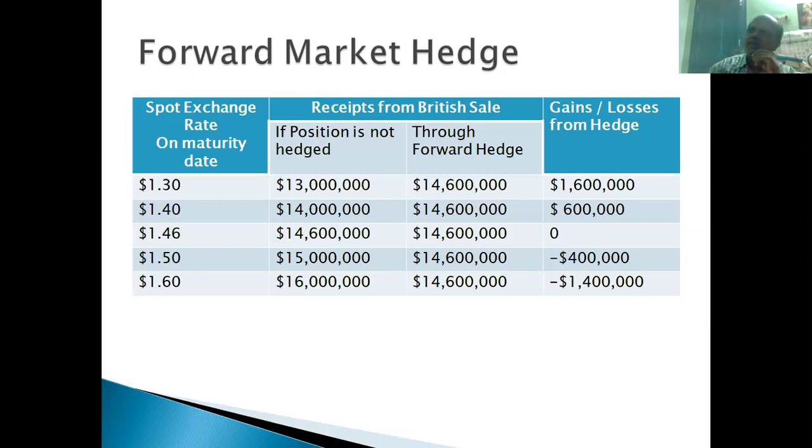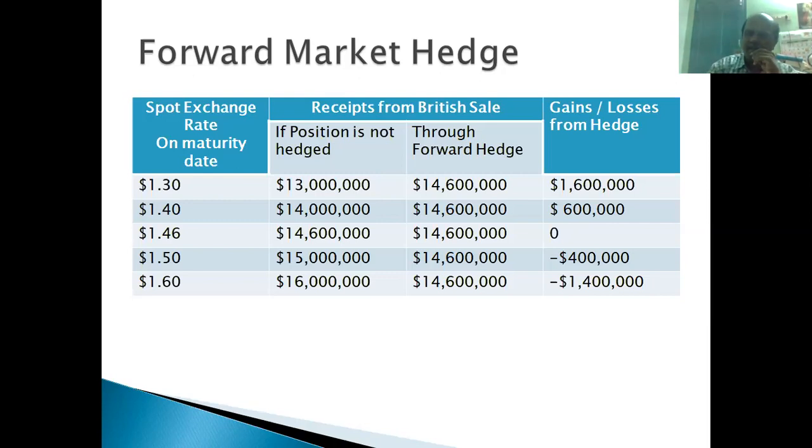It depends on how much rate is prevailing in the market on the maturity date, 15th May 2021, when British Airways pays the amount to Boeing Corporation. Boeing will convert the 10 million pounds into American dollars at the rate available in the spot market, the currency market. By then we can decide whether this forward contract is profitable or not. Now tell me, what's the drawback in this forward market?